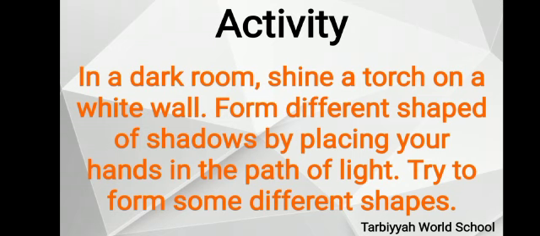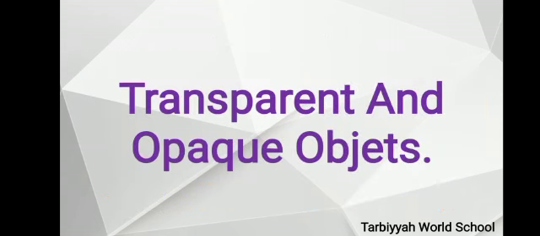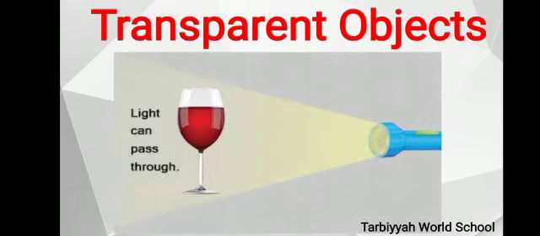Now see transparent and opaque objects. Window panes are mostly made of clear glass. When the sunlight falls on them, they allow it to pass through them. The objects through which light can pass are called transparent objects.